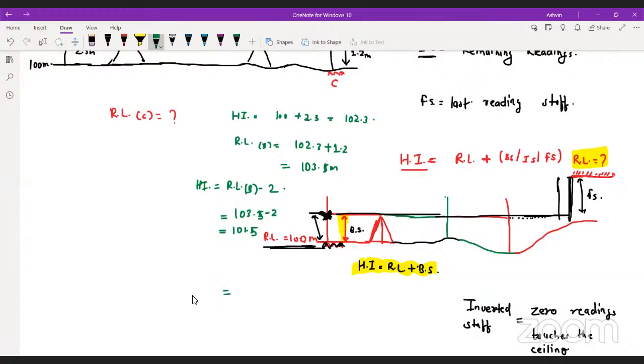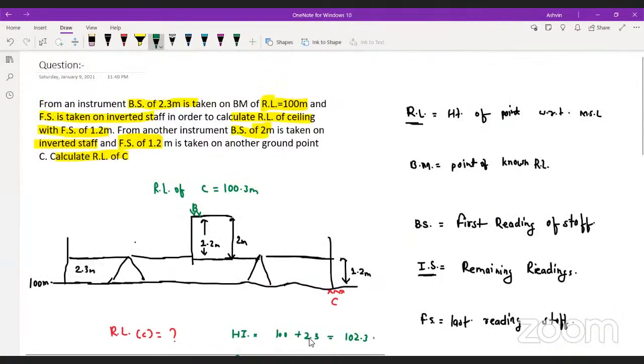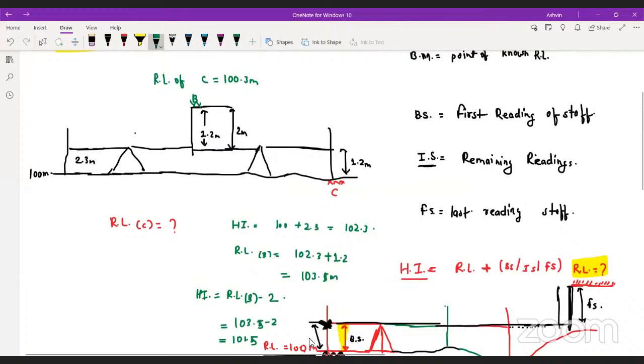And now I'm going to use this for RL of point C. It will be nothing but 101.5 minus 1.2. It will be what? 100.3 meter. Okay. I know, guys, this question seems very easy, but here we are to discuss the concepts.